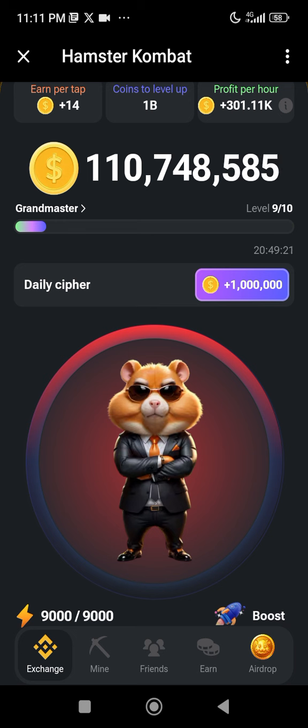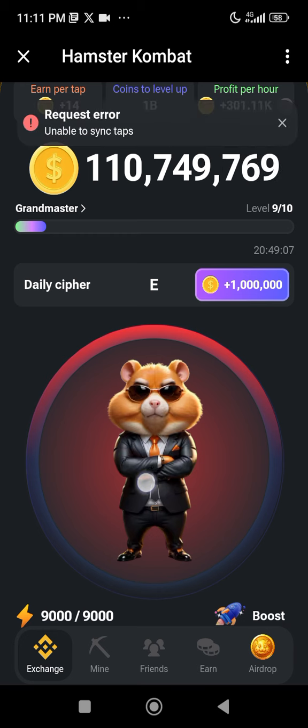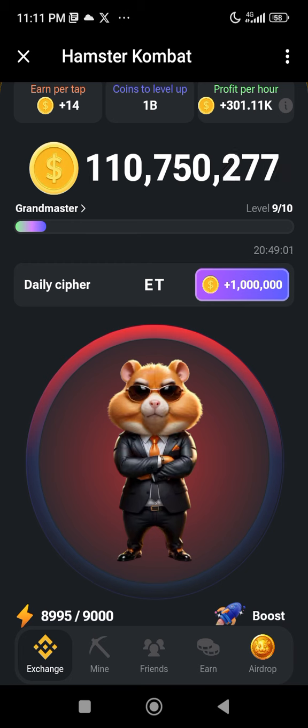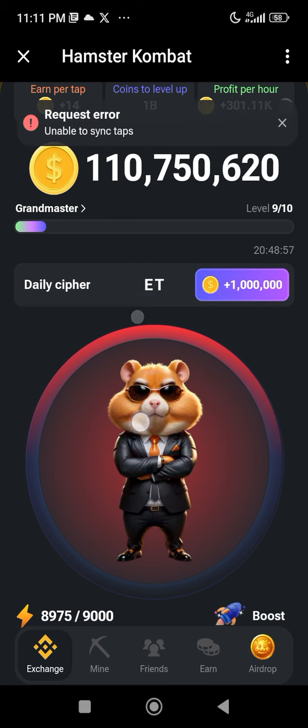ETH. I hope you have gotten this correctly. To get the E, you tap once. To get the T, you press and hold, that is long press and release. I've gotten my T. To get the H, you tap 4 times. 1, 2, 3, 4.